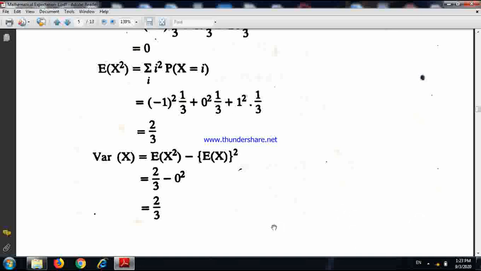Standard deviation is nothing but the positive square root of variance. So simply you write SD X, SD means standard deviation. SD X equals plus, give a plus sign, square root 2 by 3. Now if we can find the square root of 2 by 3, it's okay, otherwise keep it up to here.